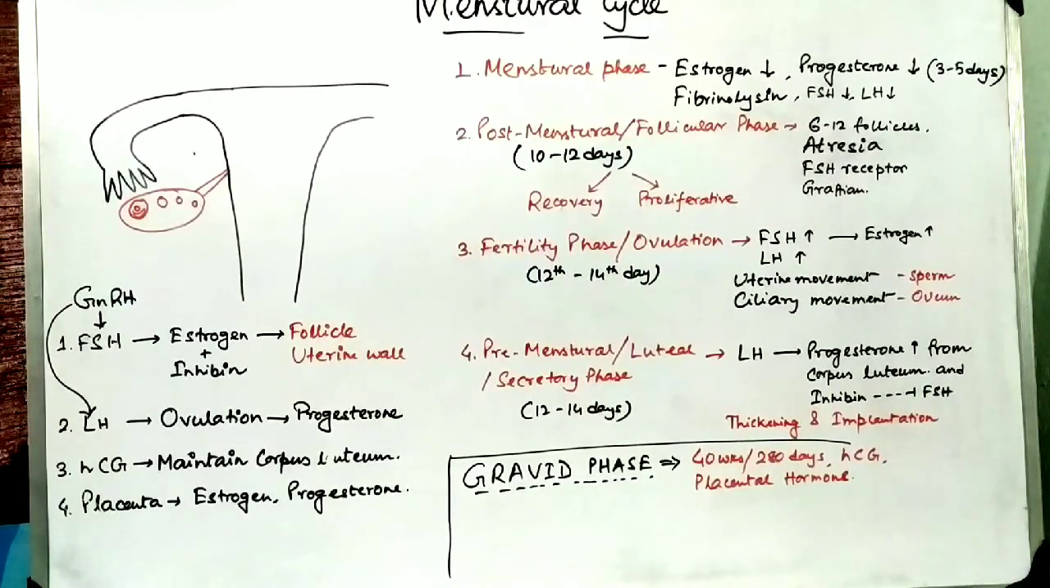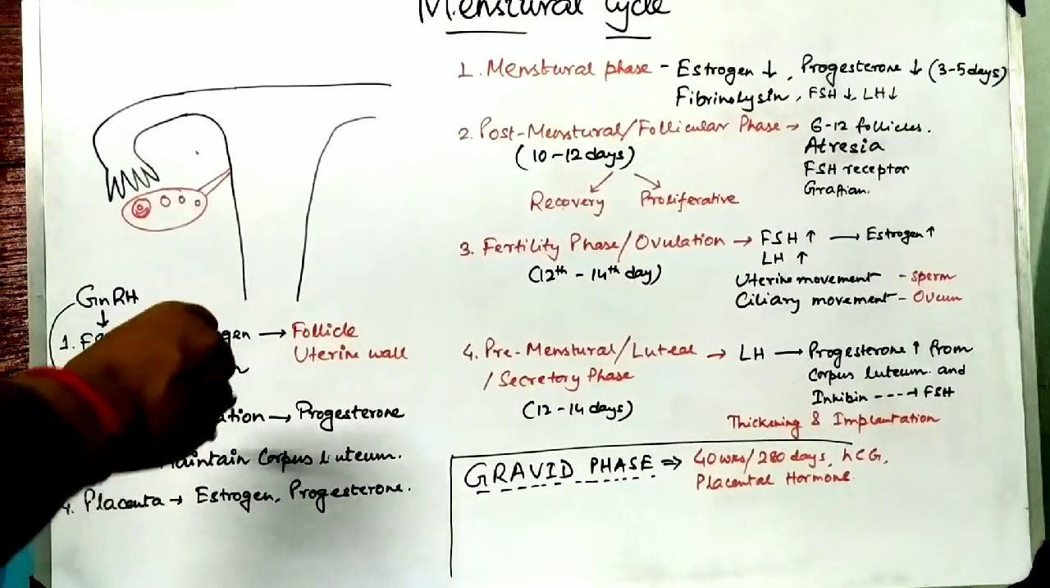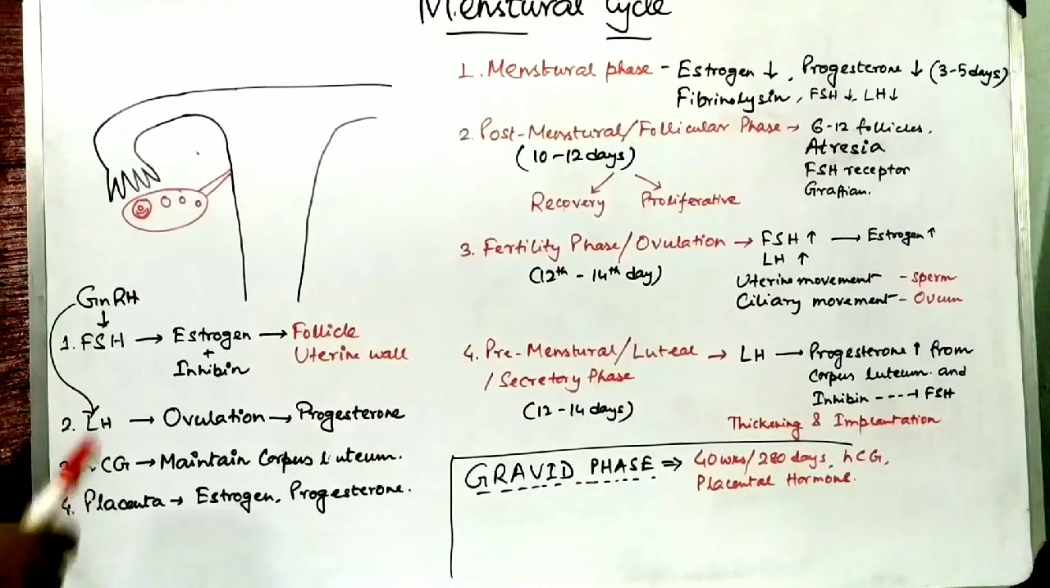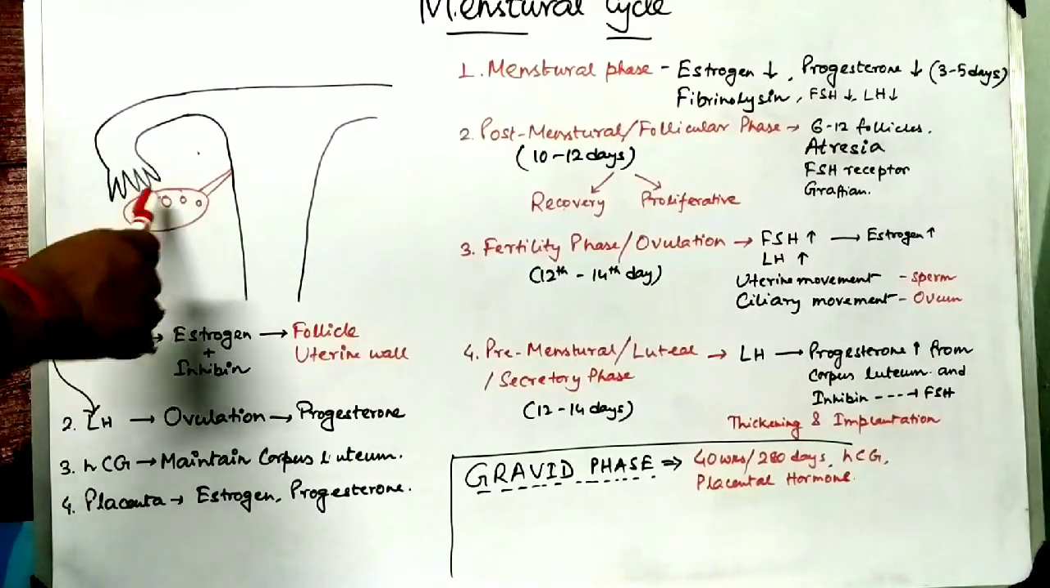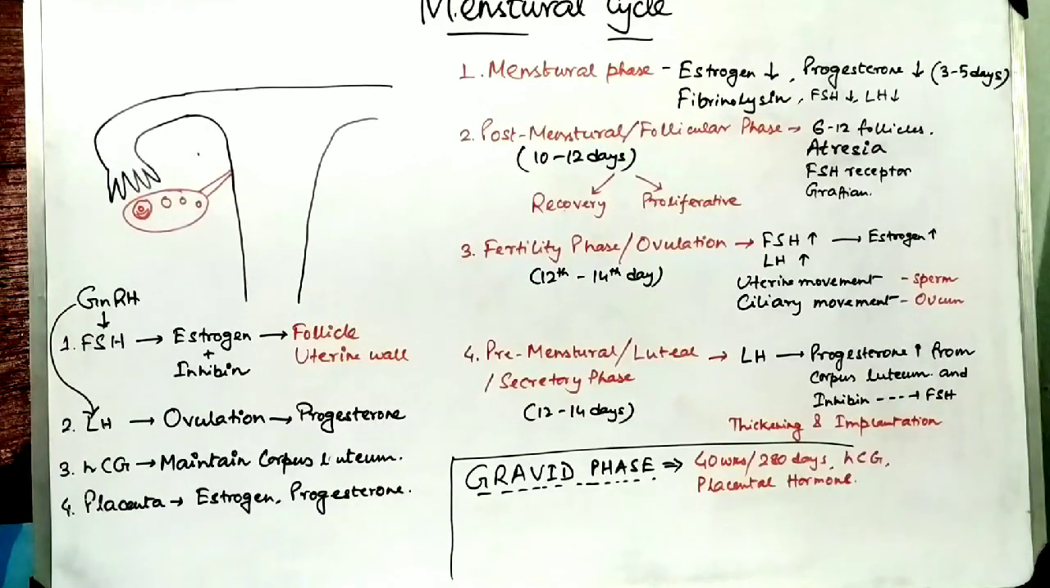Now the next phase is known as the post-menstrual or follicular phase. So why two names? Because the post-menstrual phase is named according to the changes of the uterus, and the follicular phase is named according to the changes of the ovary. So simultaneously the ovary and uterus have different types of changes in them.